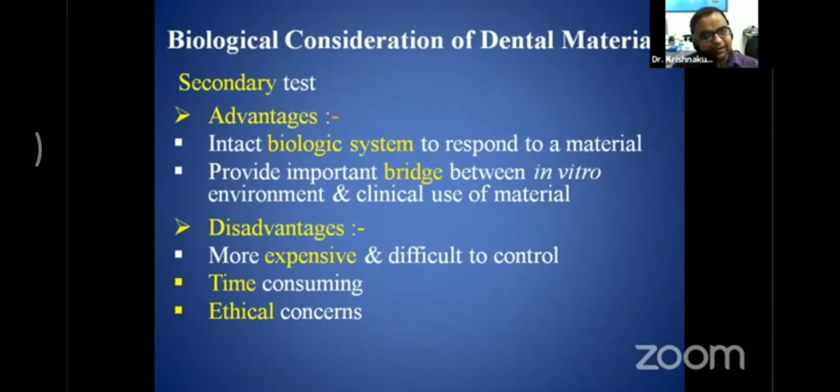Secondary tests are the tests which are done on an intact biological system to respond to a material. That provides the important bridge between the in vitro test, that is the primary test, and the uses test. What are the disadvantages? It is relatively more expensive as compared to the primary test, and it is difficult to control. It takes some time, and definitely it has some ethical issues.